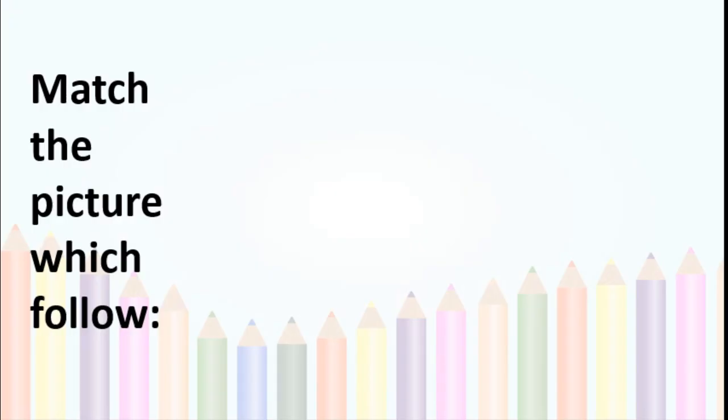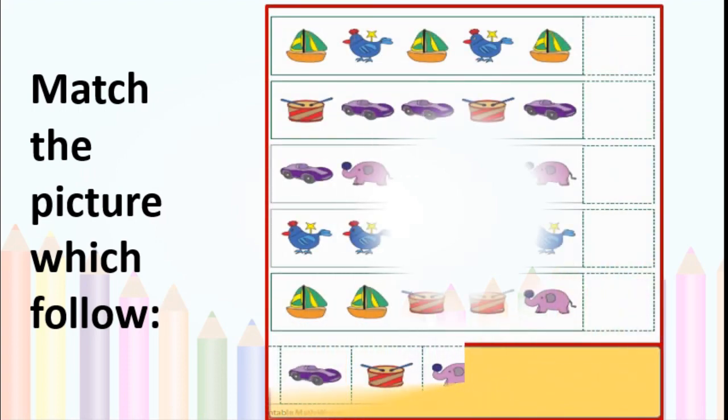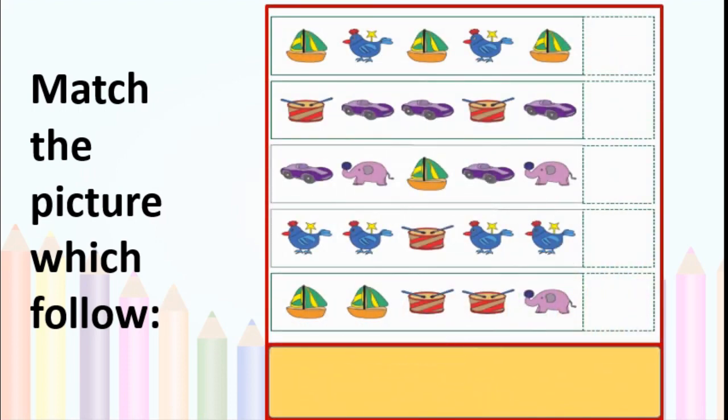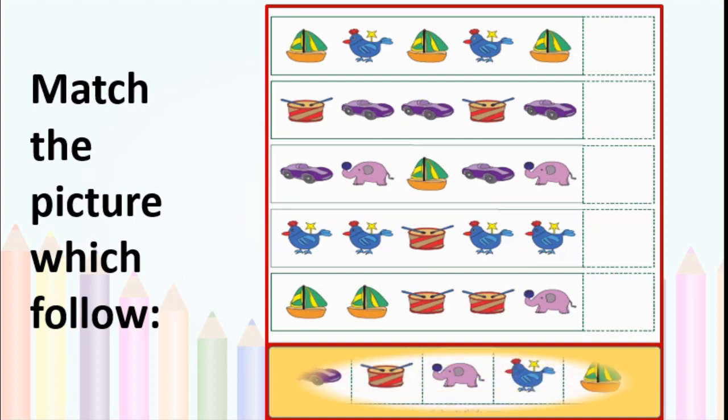Match the pictures which follow. See here. Here pictures are given. Okay, you have to match the pictures. The next picture which will come, that we have to think. See here, H and the cock. These are toys. Yacht, cock. See, this is AB. So here the cock will come, isn't it?